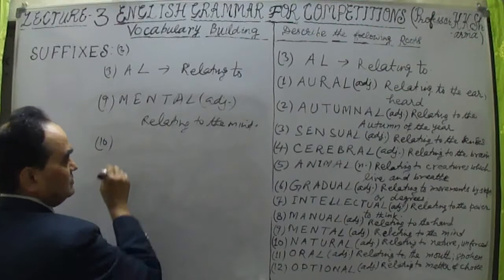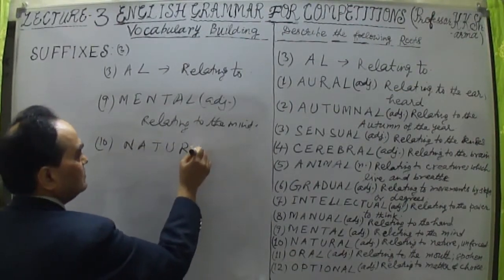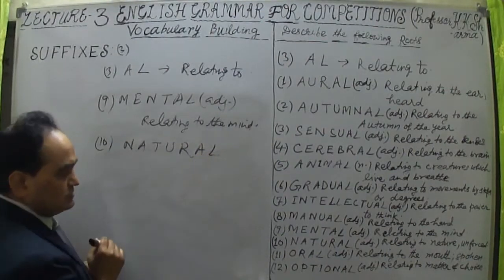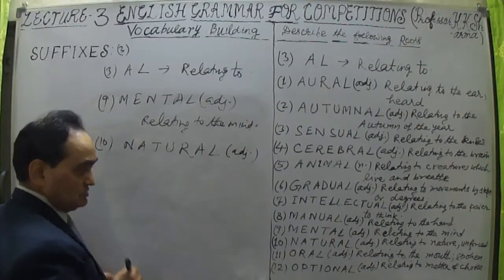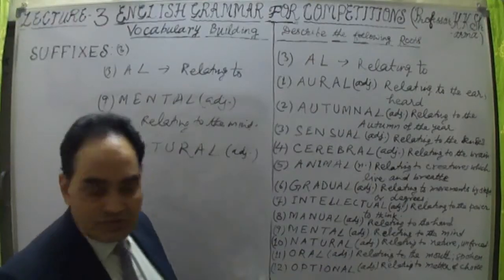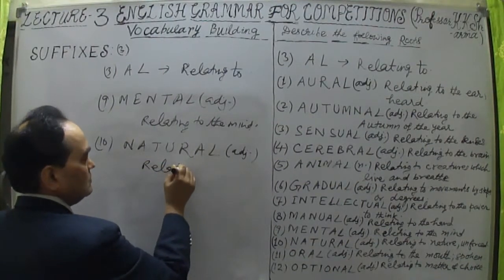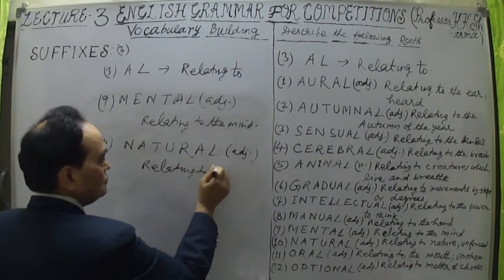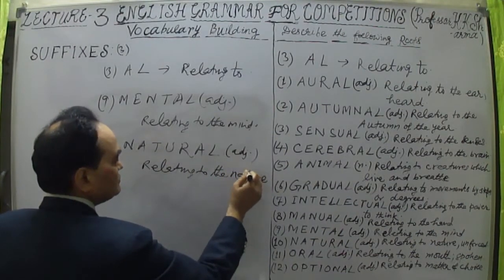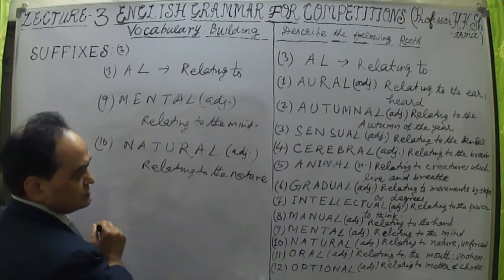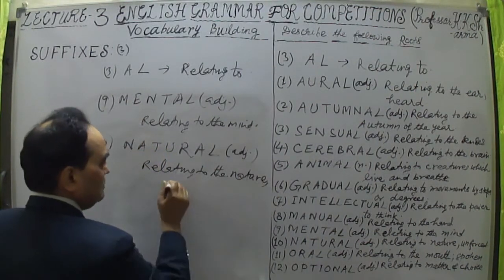Now 10th word. What is the 10th word? Natural. N-A-T-U-R-A-L. Natural. Adjective. That means relating to the nature. Okay? Relating to the nature. That means unforced. Relating to the nature, or comma, unforced.